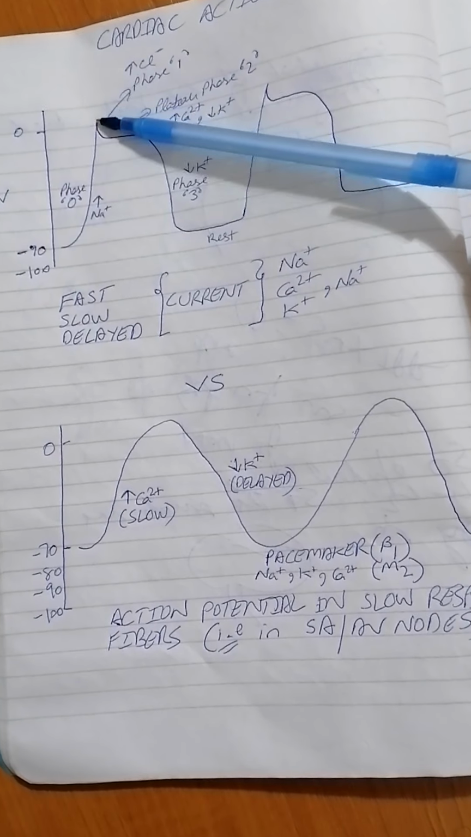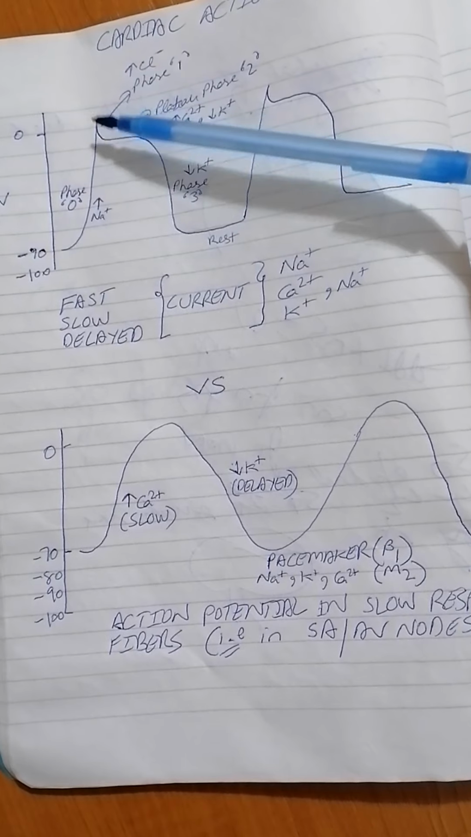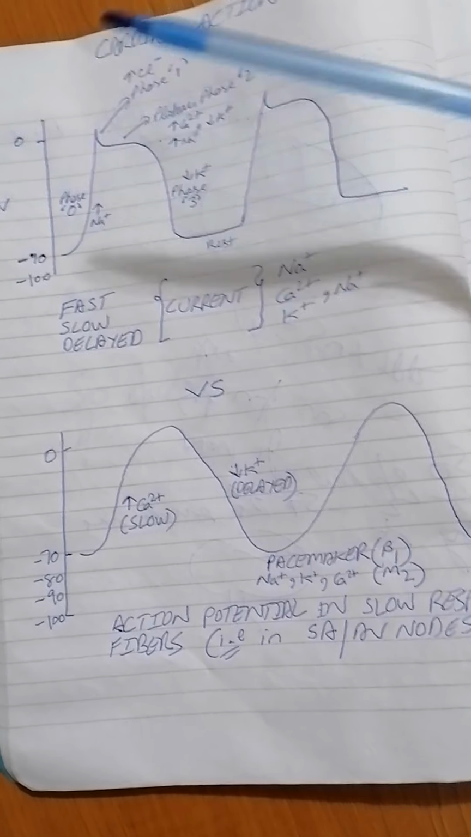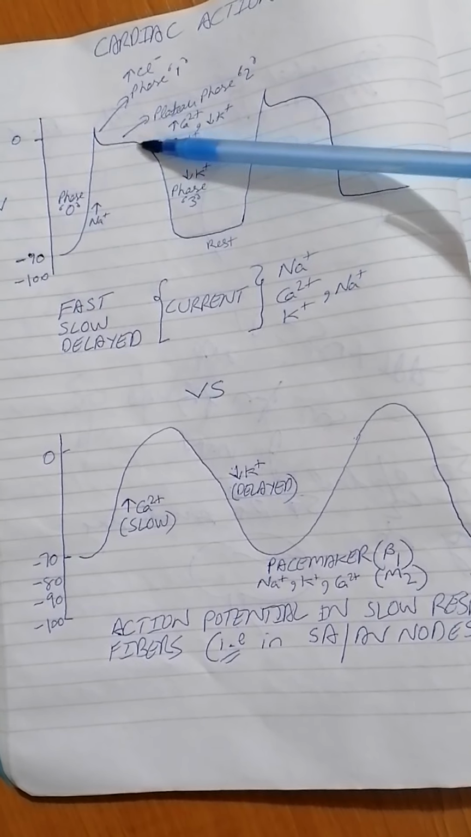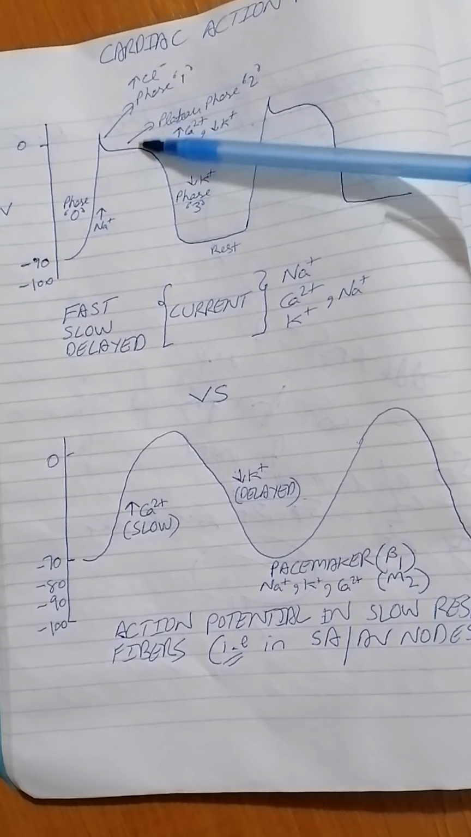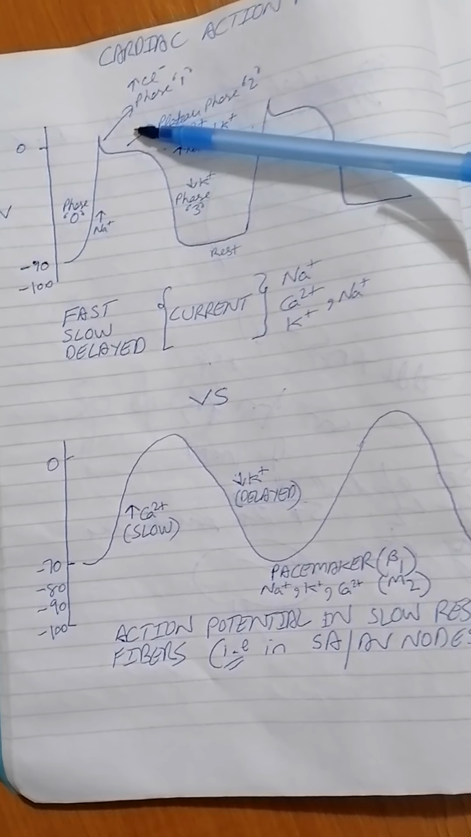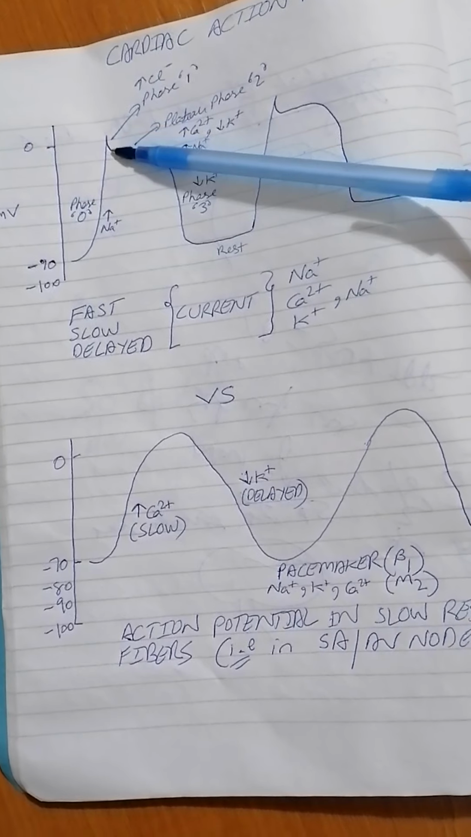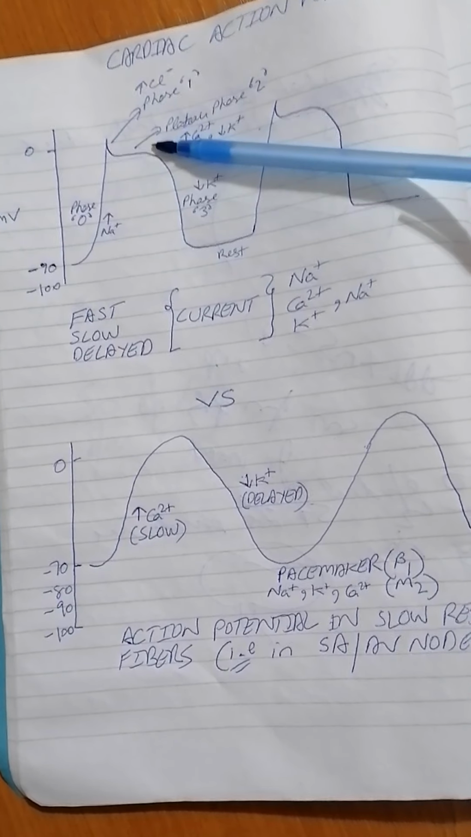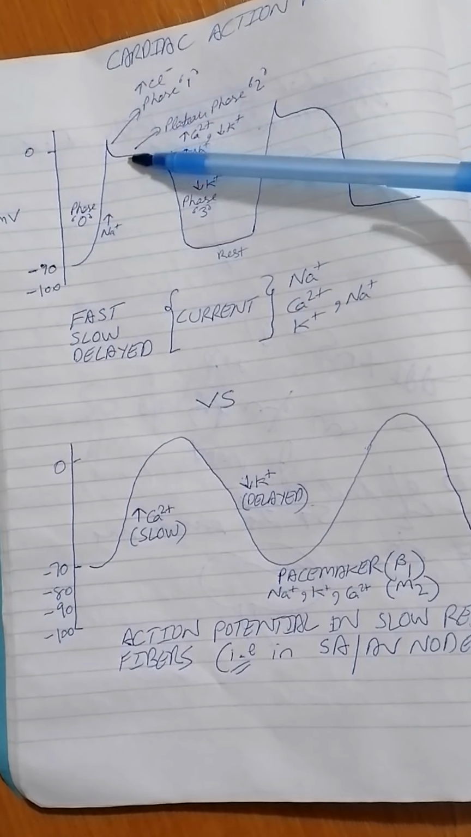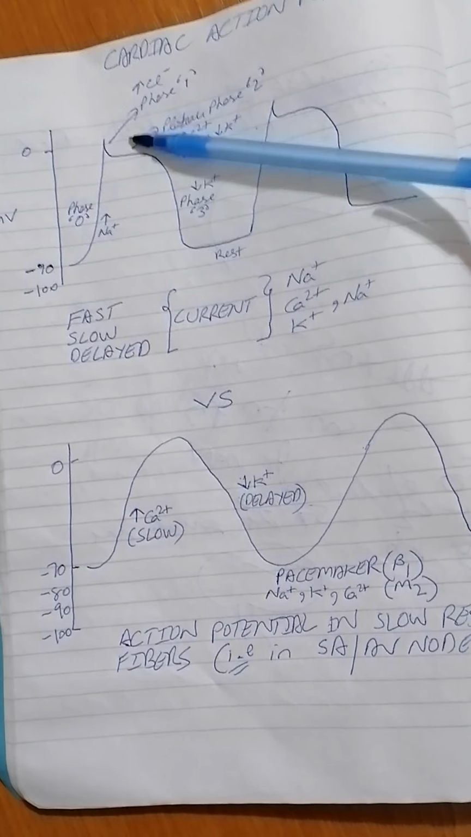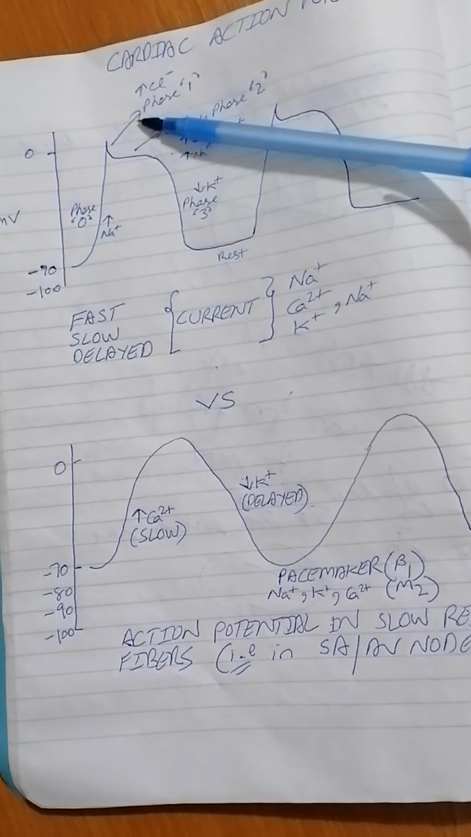Phase 1 is not that much of importance, so we're going to talk about your phase 2. Phase 2 is your plateau phase. Why is this known as the plateau phase? Because, as you can see, it gets stagnated. Neither is it going up, nor is it going down. This is because there's no net gain in the polarity of a cell.